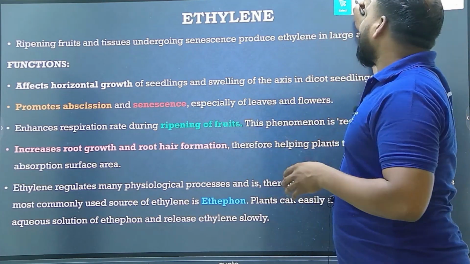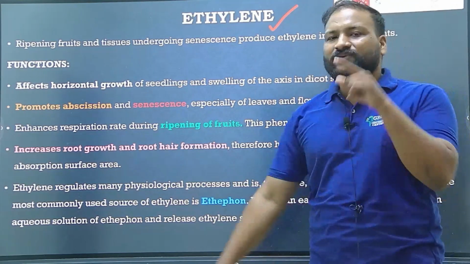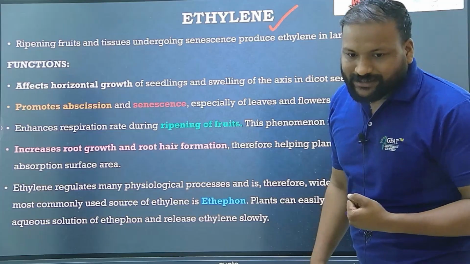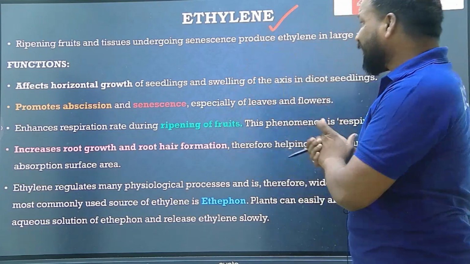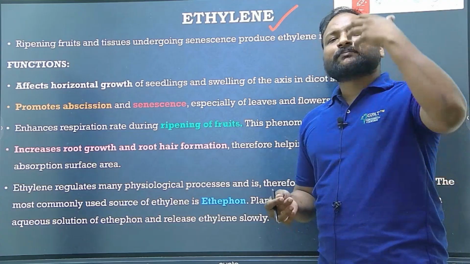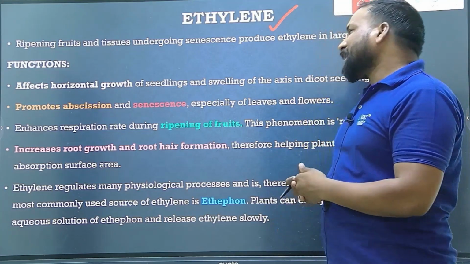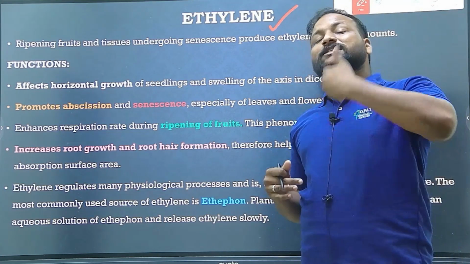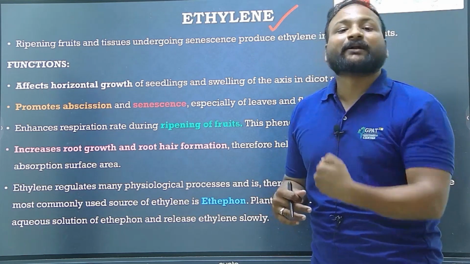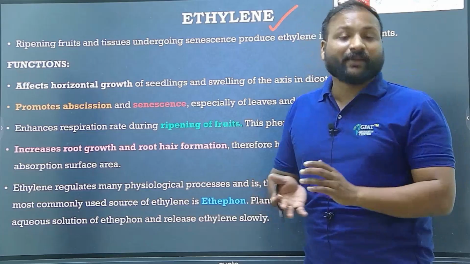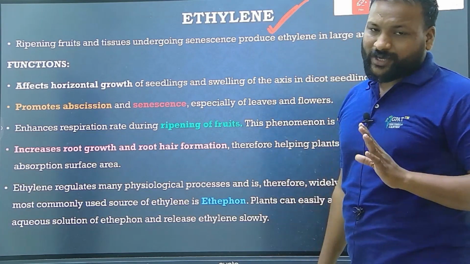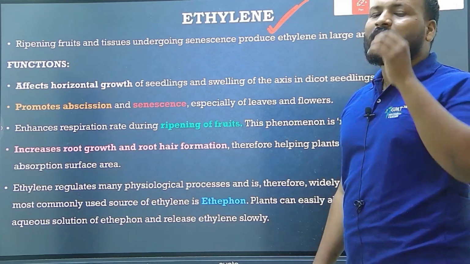I told you already, ethylene is the only hormone which is available in the gaseous form. Coming to that, what is the function mainly? The plant will synthesize ethylene. Ethylene is generally released by the plants. If it releases the ethylene, that means the plant part, the fruit, becomes ripened. Clear? Ultimately, it's the only gaseous plant hormone present in the plants.